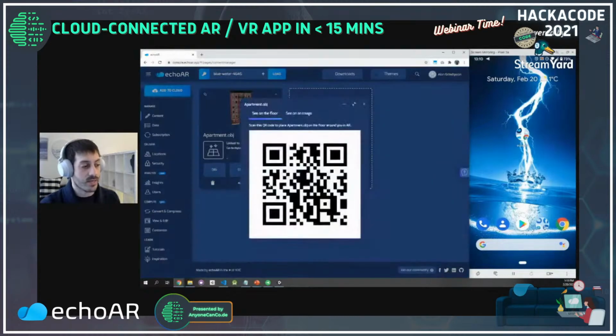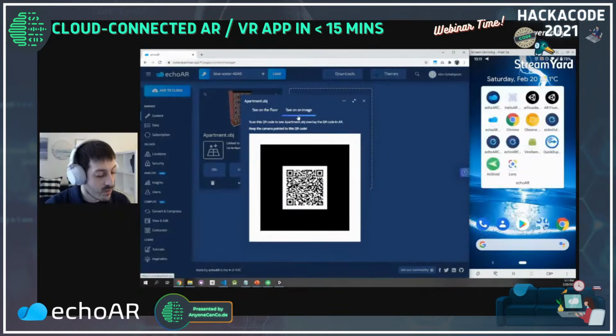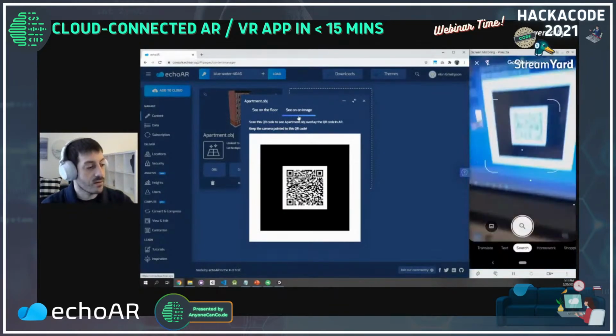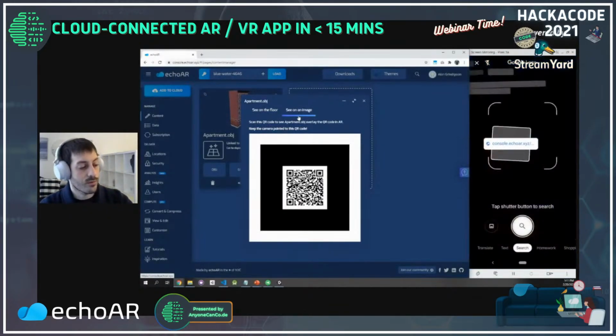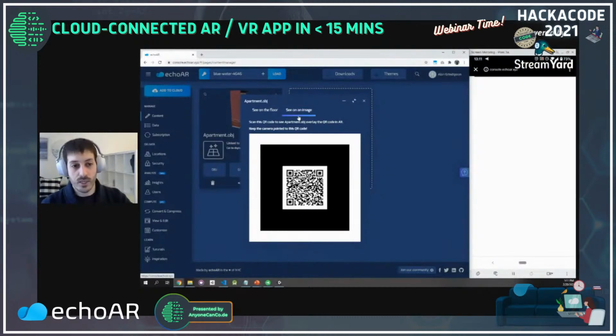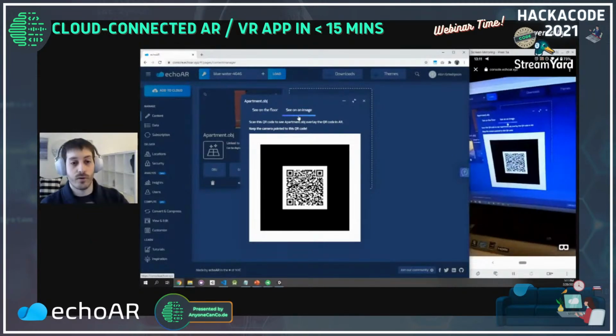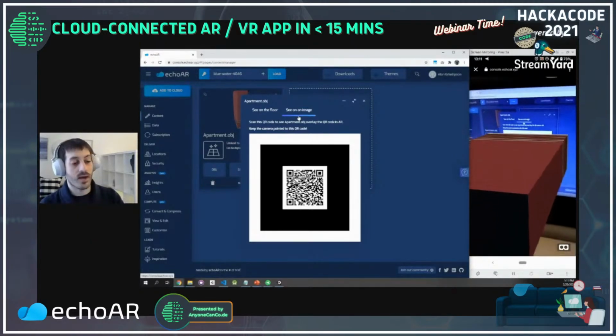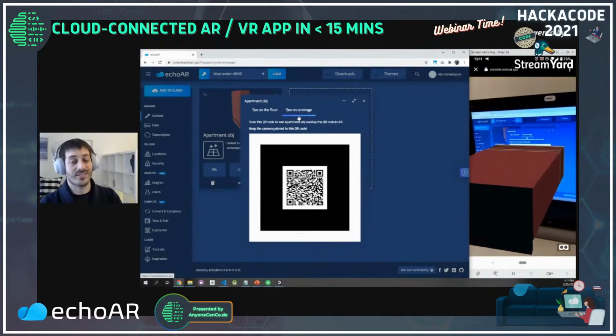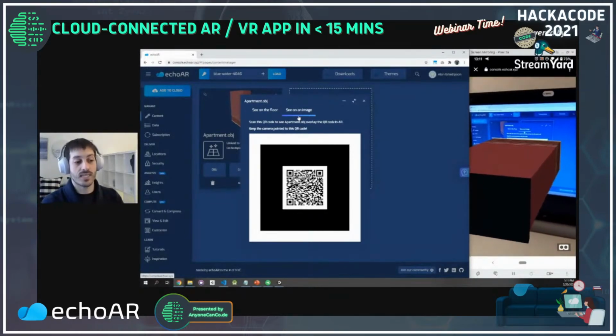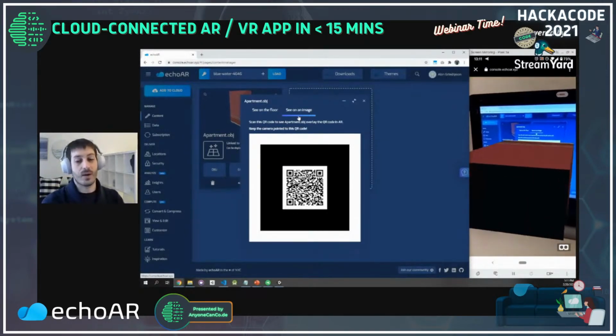If you click this button right here again to generate the QR code, instead of choosing see on the floor, choose see on an image. We're going to scan this QR code again. So now it's a different QR code. Put your phone in front of it. You can do it right now. There's no installation needed. It will redirect you to a website. Now keep your phone oriented toward the QR code, and voila, suddenly the camera recognizes the QR code as a target and overlays that building on top of it, kind of like it pops out of my screen.